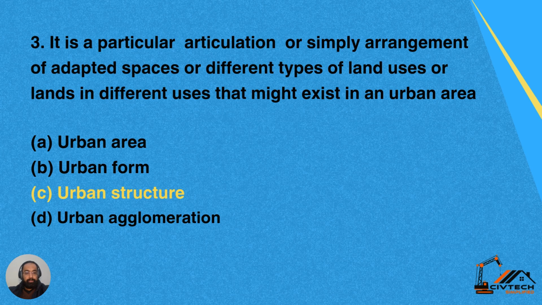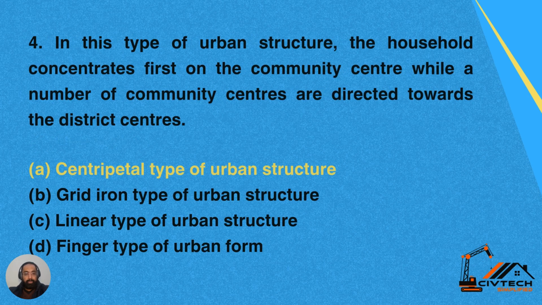Or option D, urban agglomeration. It's urban structure. So C is the correct answer. This definition is for urban structure.